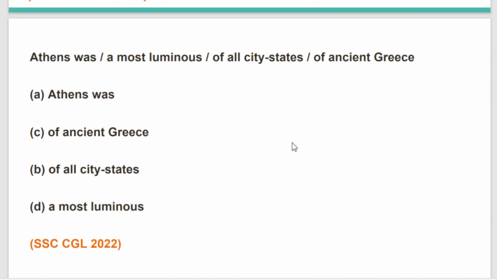Moving to the next question. Athens was a most luminous of all city-states of ancient Greece. It is very easy and convenient for us to find the error in this sentence and rectify it to make out the correct answer. Here we have written the word "most", which is a superlative degree, right?